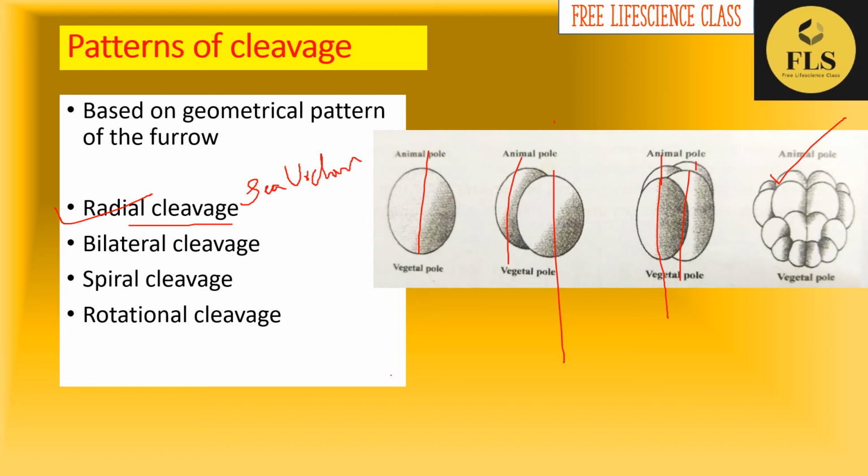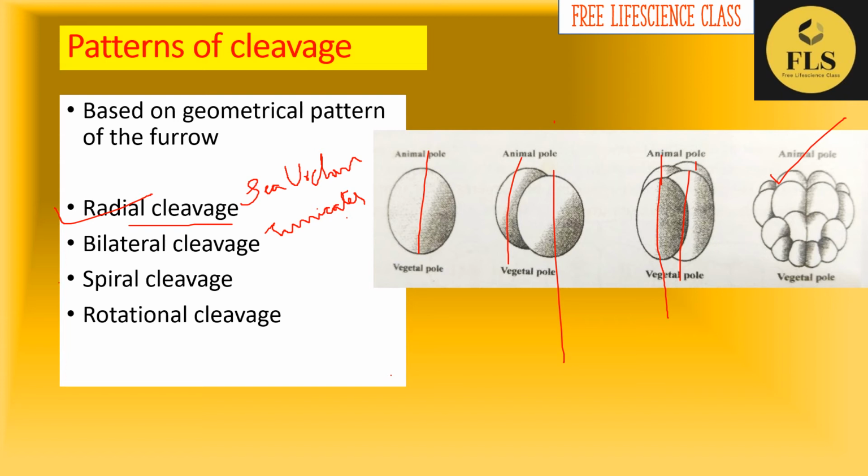And about bilateral cleavage, this type of cleavage is seen in the tunicates. I'm sorry, I will write it soon. You can see this type of cleavage in tunicates.